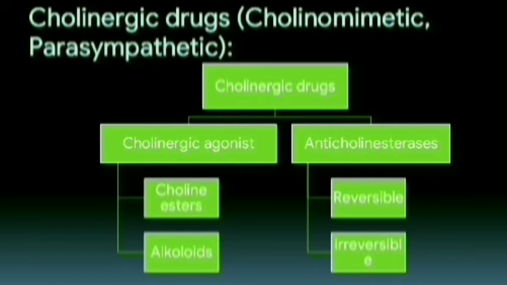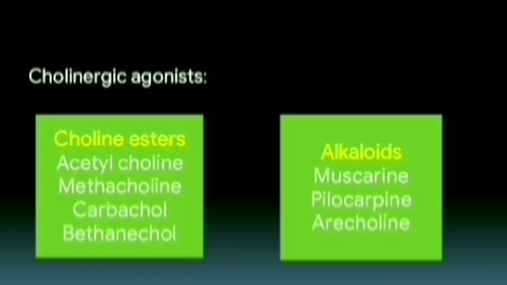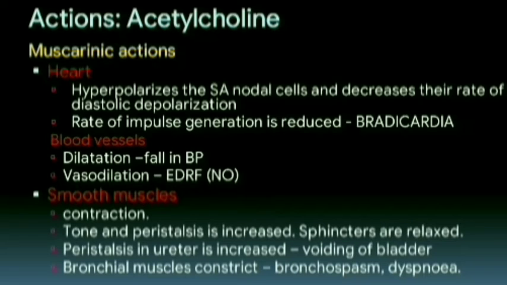Cholinergic agonists are of two types, choline esters and alkaloids. Anticholinesterase drugs are reversible and irreversible. The choline esters are acetylcholine, methacholine, carbachol, and bethanechol, and the alkaloids include muscarine, pilocarpine, and arecoline.